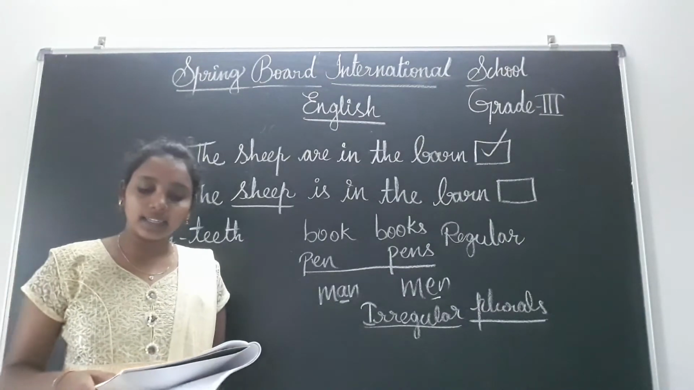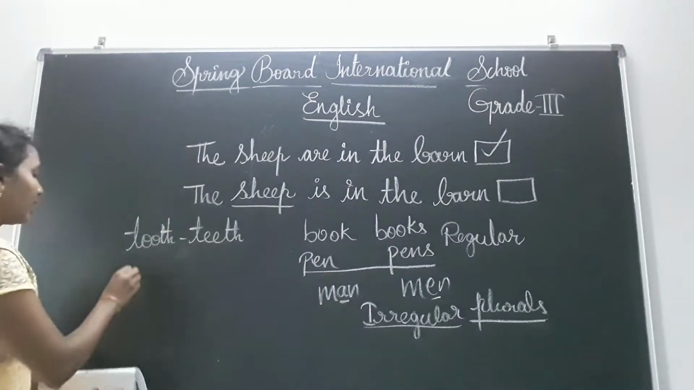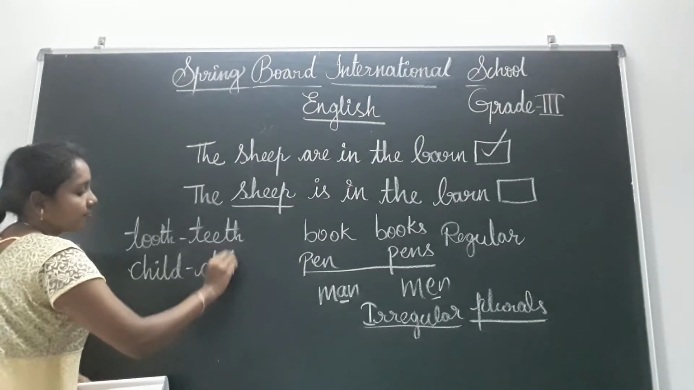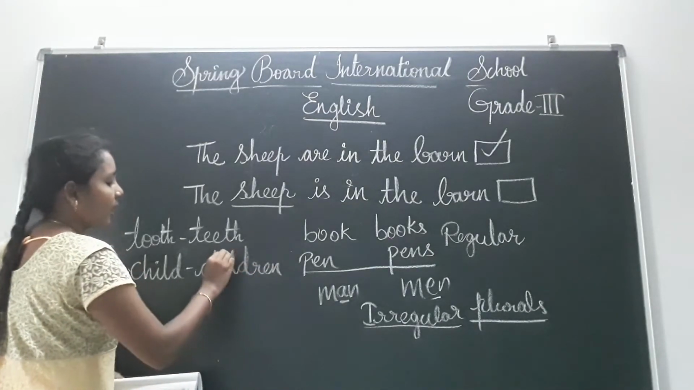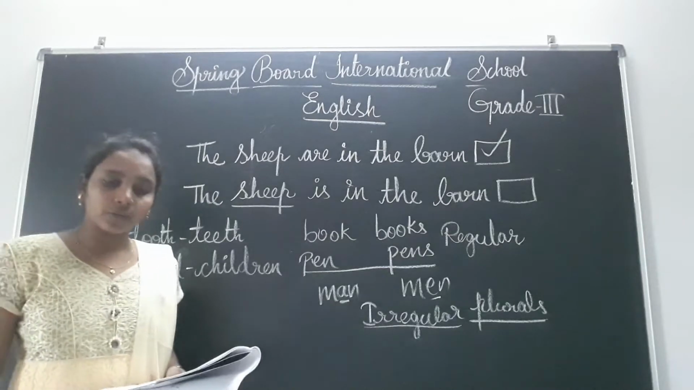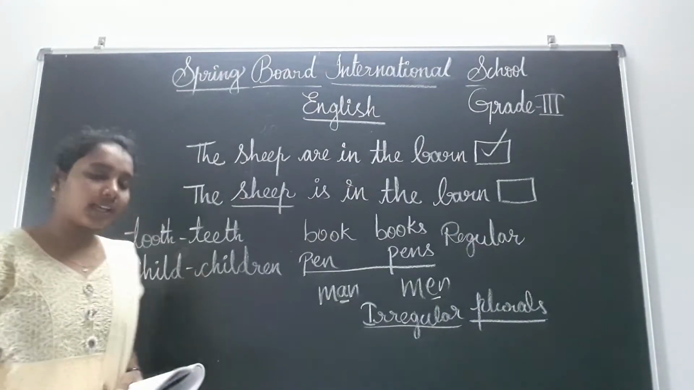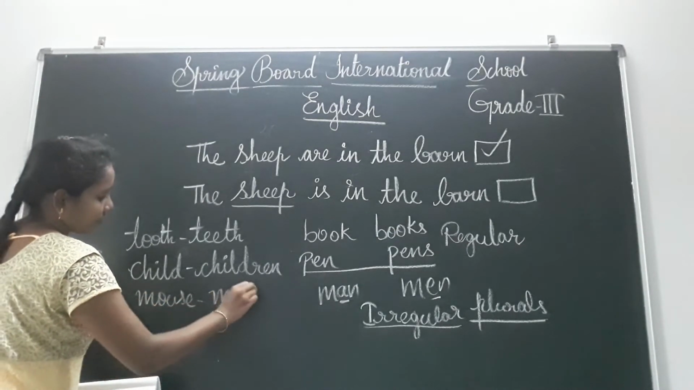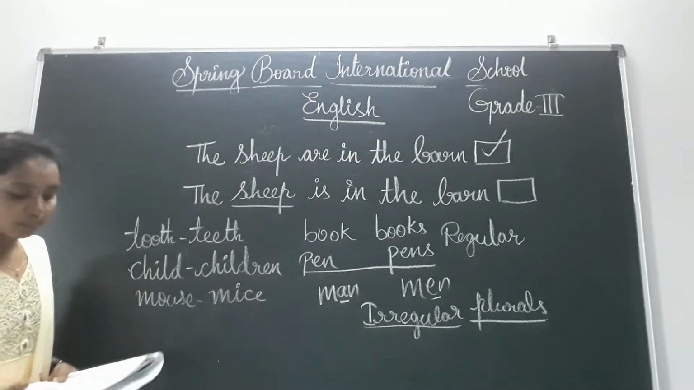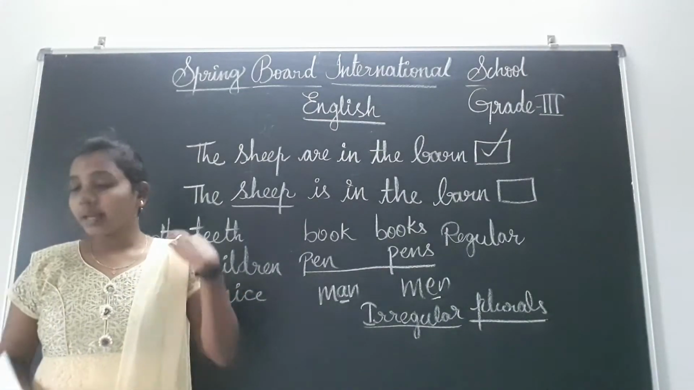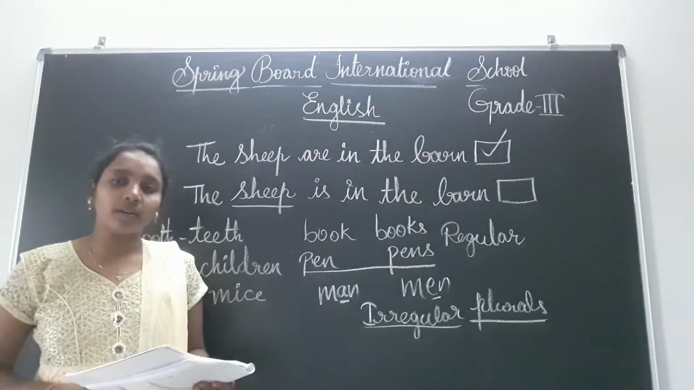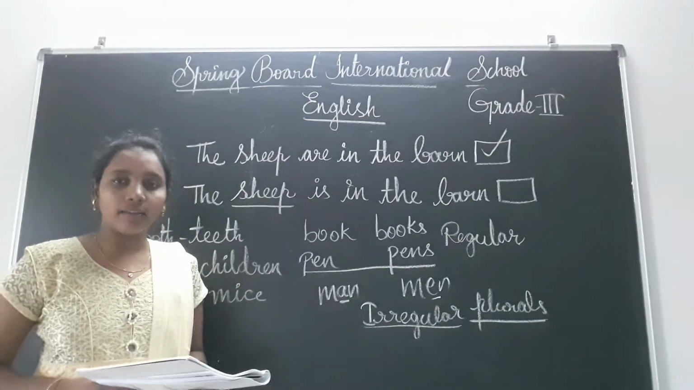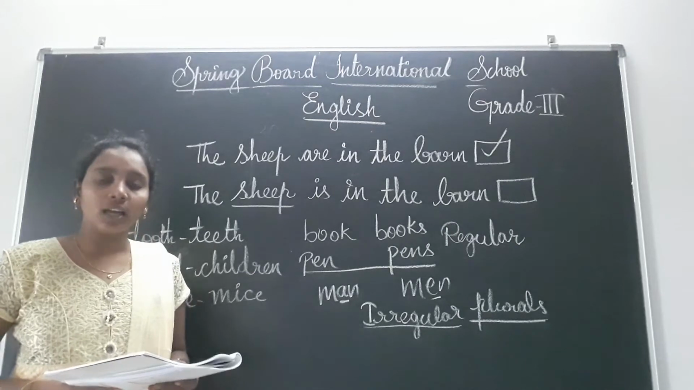The children entered the dark cave. Here child and children. Next see, the mouse ate quickly, the mice ate quickly. Mouse and mice. These are the irregular plurals, children. And here 3B companion, I'll give that as your homework, children. 3C, it is an activity. No need now. We will go with that one later.